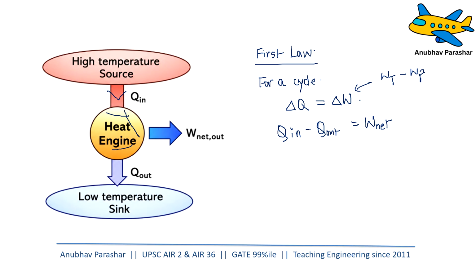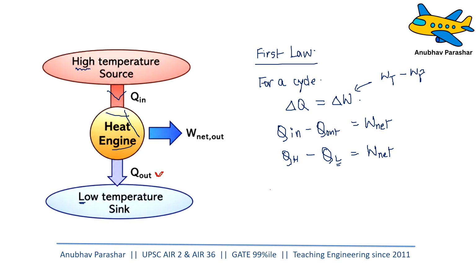Right? So Q in is also sometimes written as QH because this is the heat input from the high temperature source, minus QL, the heat rejected to the low temperature sink, is equal to work net. Right? This is what the first law of thermodynamics says. And yes, we'll go into detail. We'll find out how much heat is required.